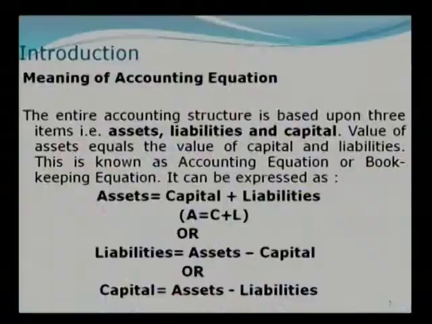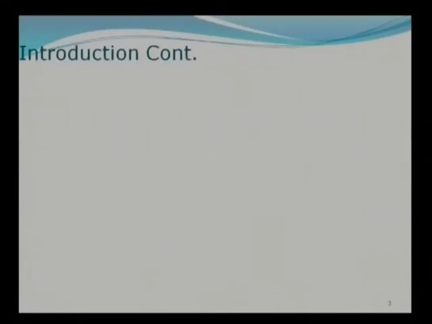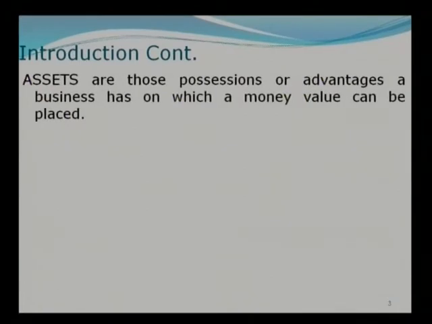Now let's look at the meaning of assets, liabilities, capital, etc. Friends, the assets are those possessions or advantages a business has on which money value can be placed. There are certain assets on which money value cannot be placed, and we will not recognize them here.